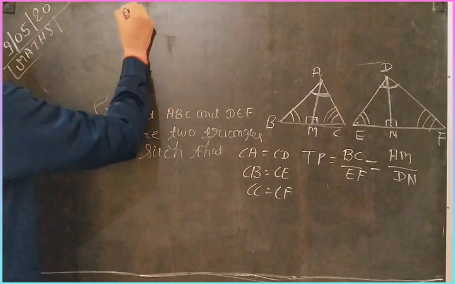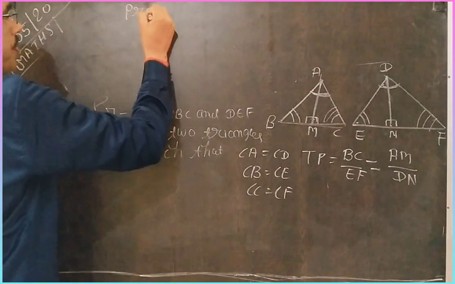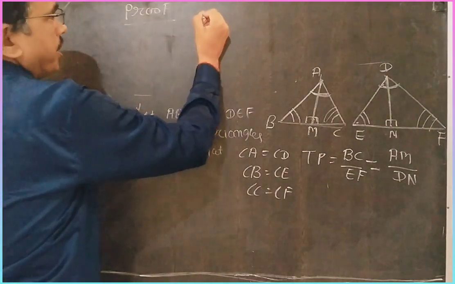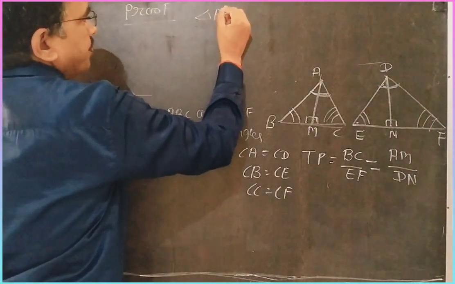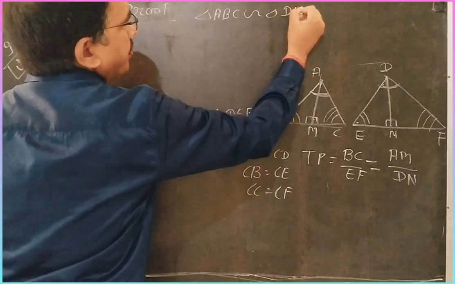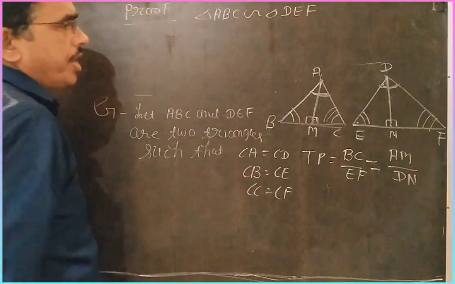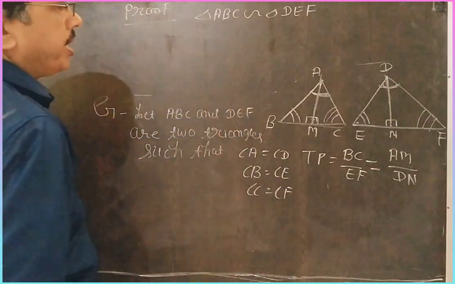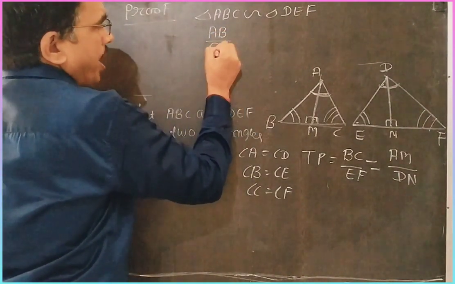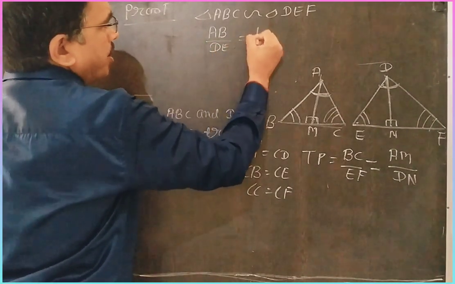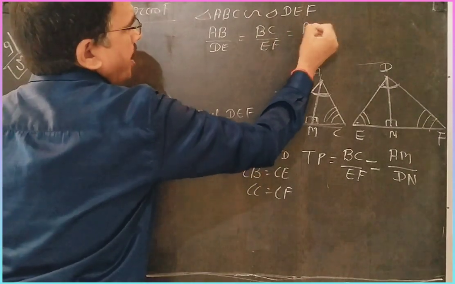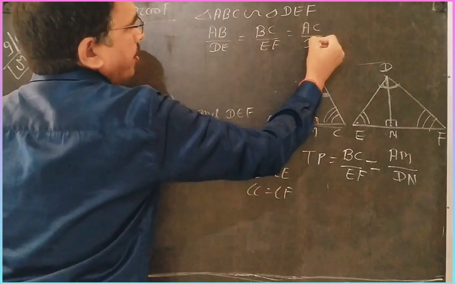So write in proof: triangle ABC is similar to triangle DEF, because these triangles are equiangular. So you write AB by DE is equal to BC by EF is equal to AC by DF.